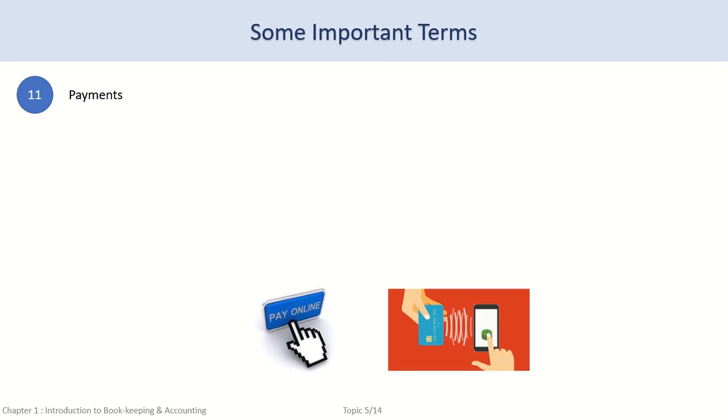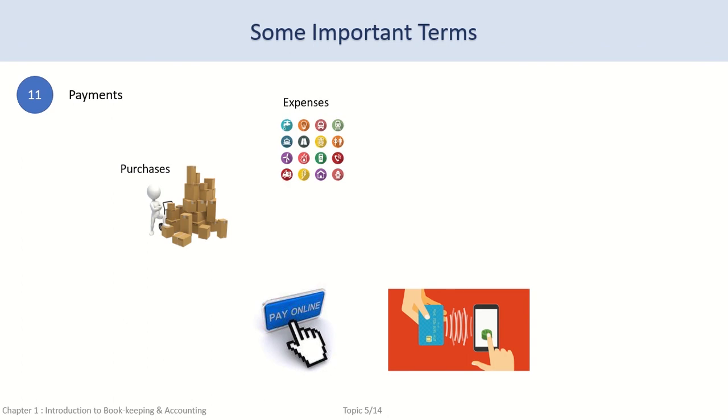The next term used in bookkeeping and accounting is payments. Payments refer to the disbursement of money by the business. Whenever the business pays money to someone, it is referred to as payment. Payments for purchases made are payments. Payment towards all expenses are payments. Payments towards repayment of a loan is a payment.